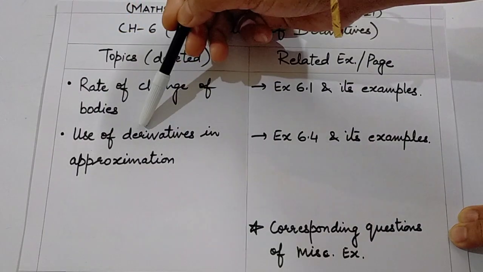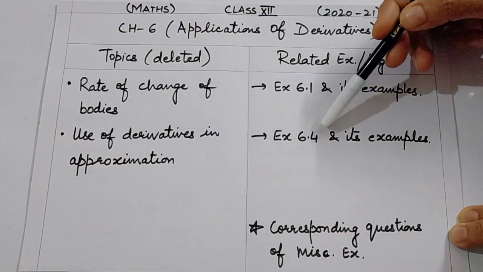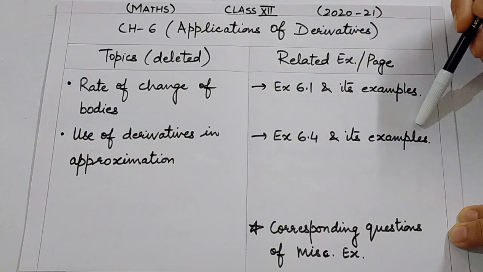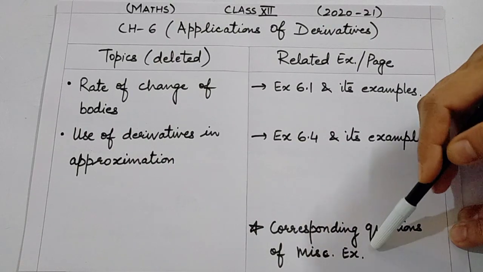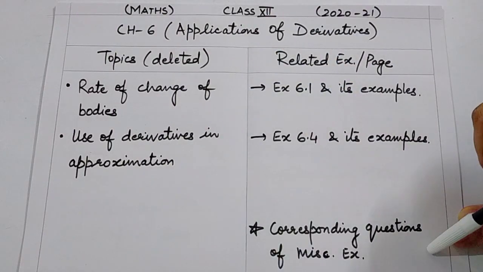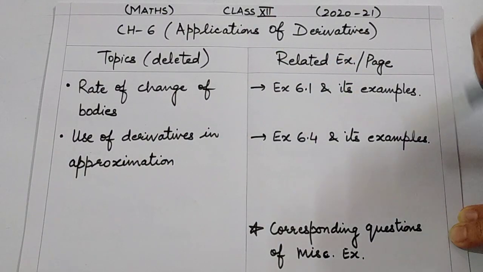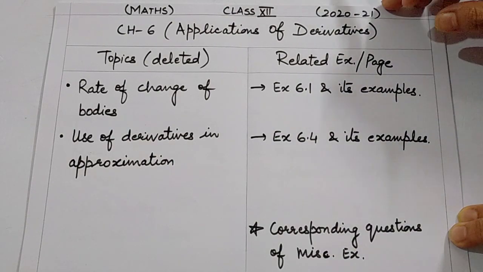Next is use of derivatives in approximations. The corresponding exercise is exercise 6.4 and its examples. Obviously, corresponding questions of miscellaneous exercise. The questions which are related to approximations or rate of change from exercise, miscellaneous exercise, will automatically be deleted. It's again a big chapter, so you have many other topics to be covered from.